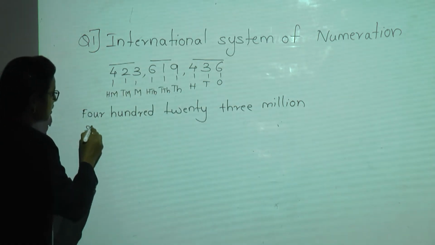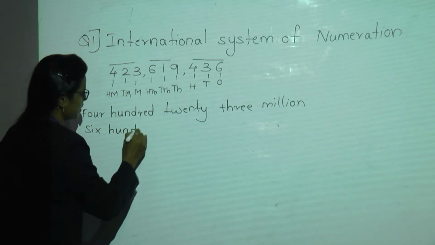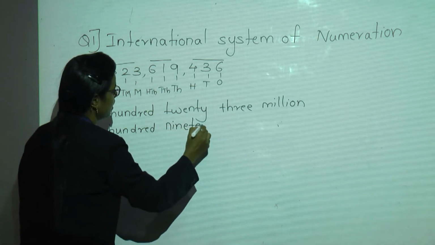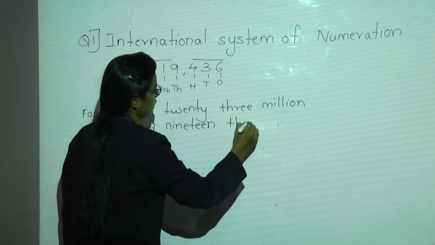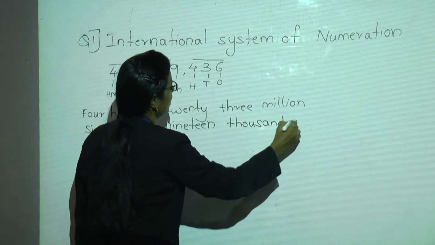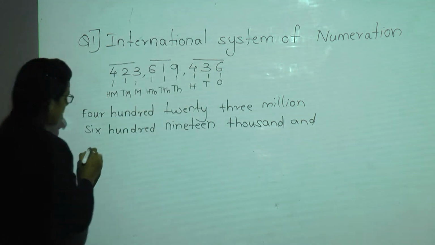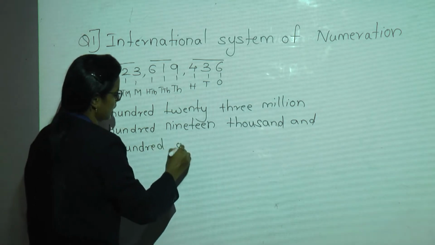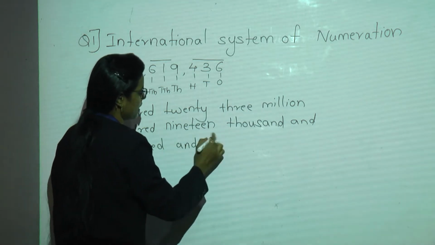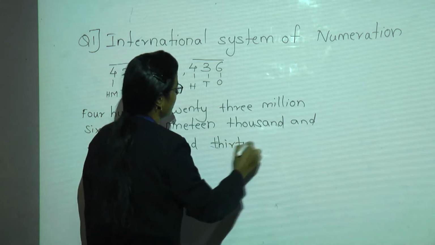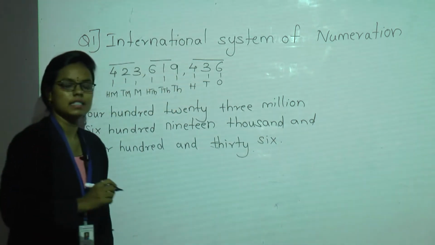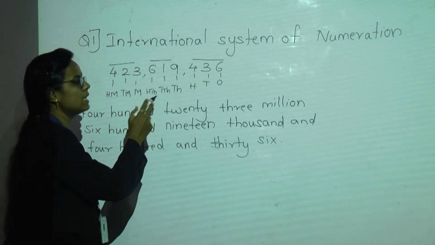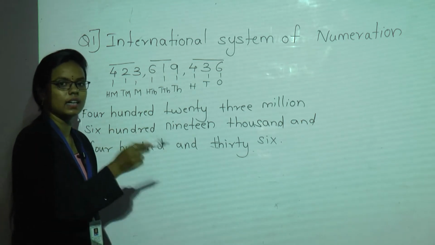Then 619,000 and the remaining is 436. So in this way we write the International System of Numeration. Okay, so remember the steps: give the commas, write the place value and then write the number.